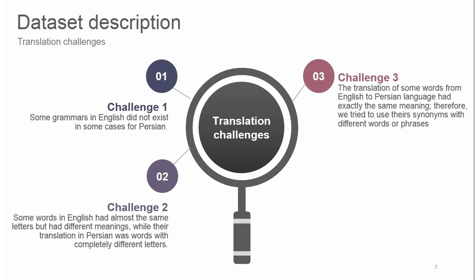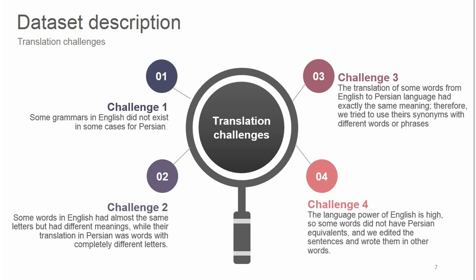The translation of some words from English to Persian did not have exactly the same meaning, so we tried to use their synonyms with different words or phrases. The language power of English is high, so some words did not have Persian equivalents, and we edited the sentences and wrote them in other words. These changes were made to the extent that they did not change their labels.